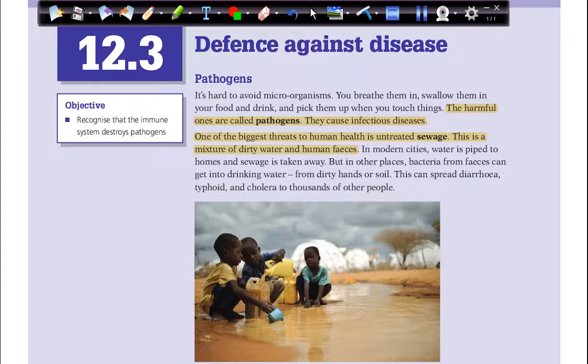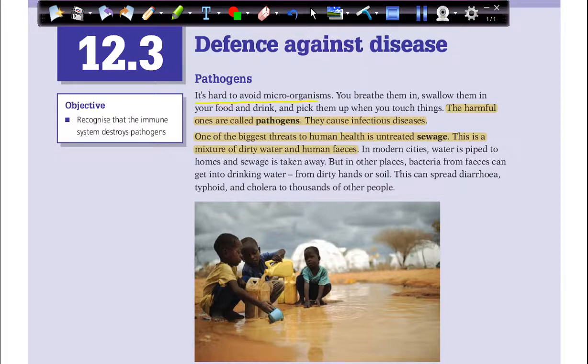To know more about this, please open your books on page 150 and grab your highlighter and follow me. So, defense against diseases, pathogens. So what are the pathogens?